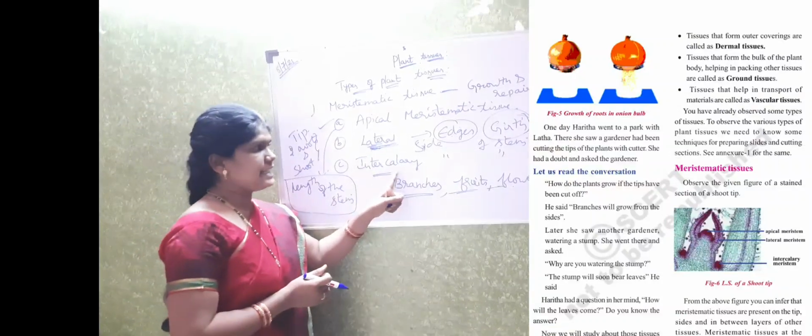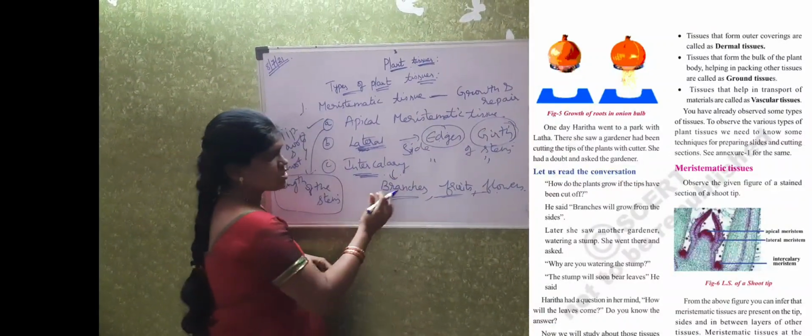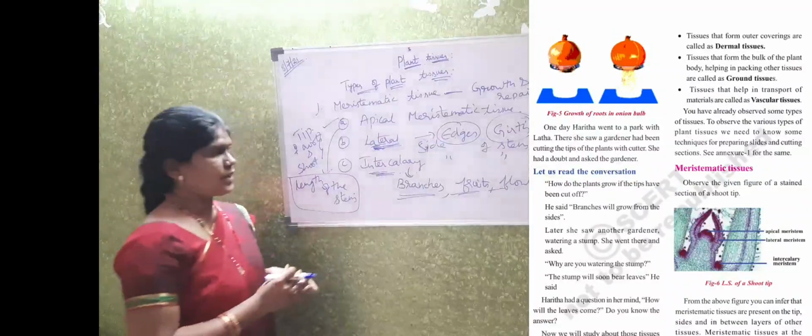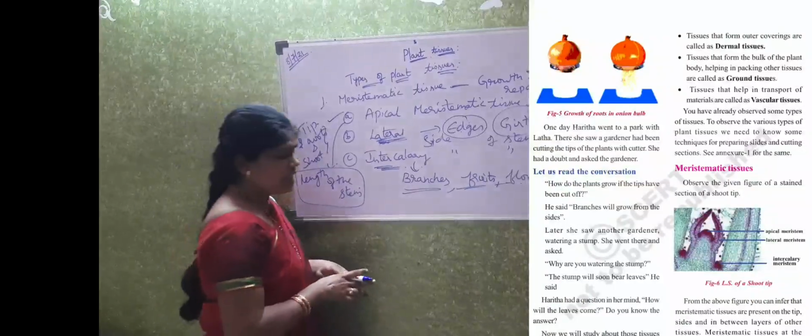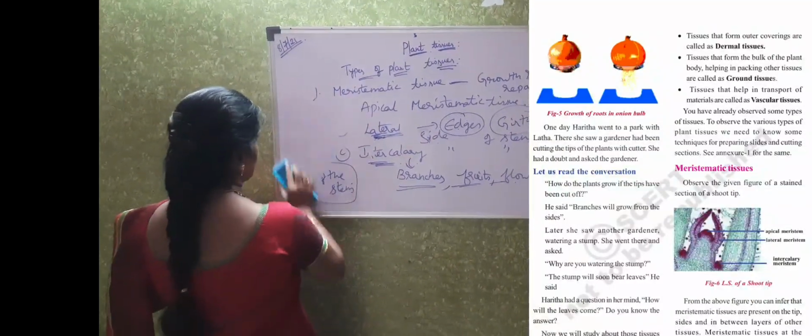And the last one is intercalary meristematic tissue. This tissue is present at the regions where the branches, fruits and flowers are growing. Okay. So this is about the meristematic tissue. Coming to the characteristics of meristematic tissue.